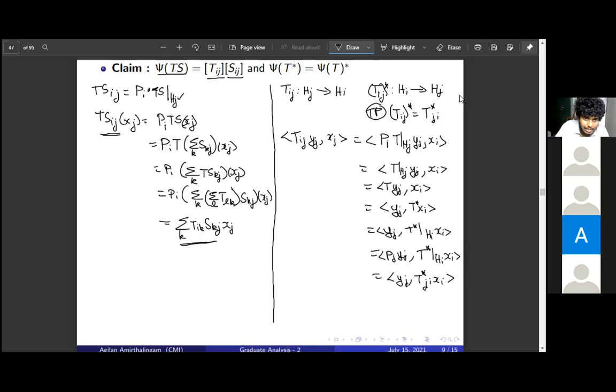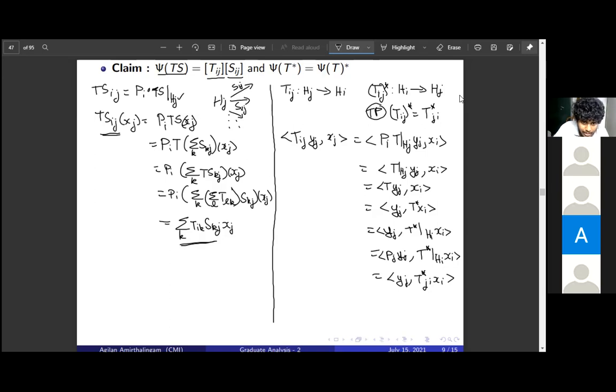Because xj is in Hj, we have maps S1j, S2j, and so on, and if we add all of them, we get the map S restricted to Hj. Now T is just an operator, so we bring it in, and we again see that T also can be written as this sum.